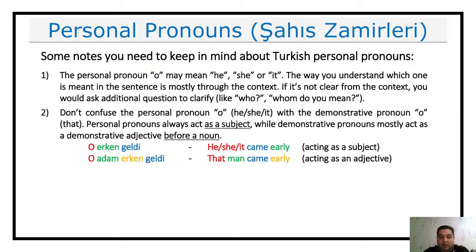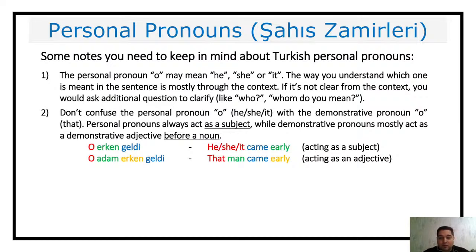Thank you again. So basically, the second note I have here is that O can be used as a personal pronoun and at the same time as a demonstrative pronoun. Okay, as a demonstrative pronoun.